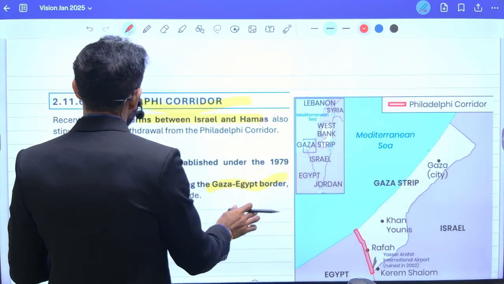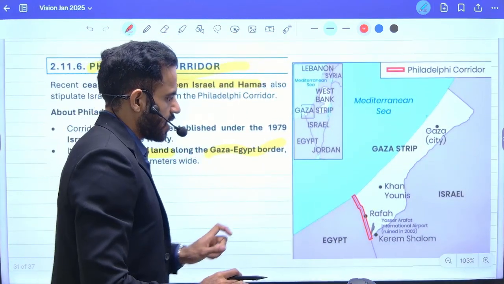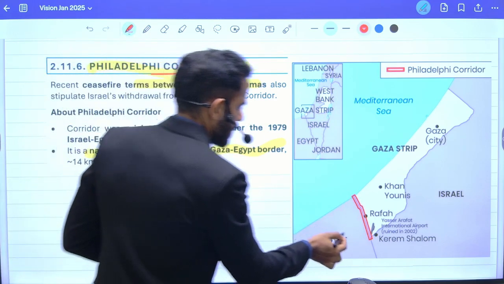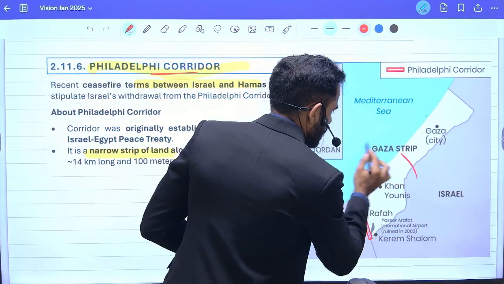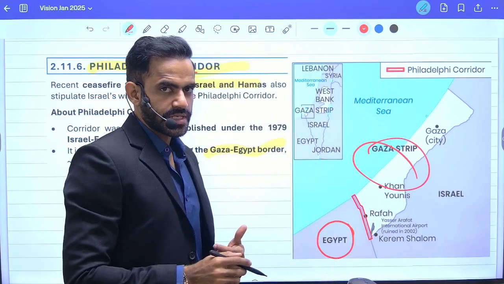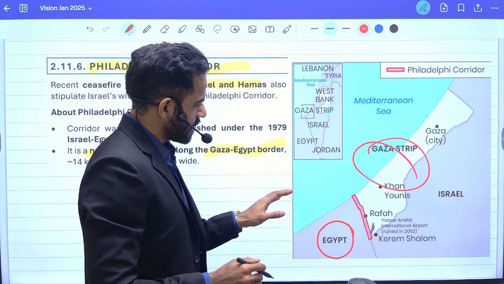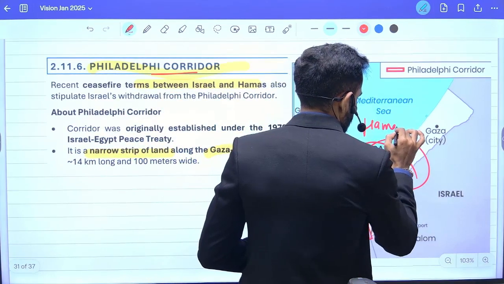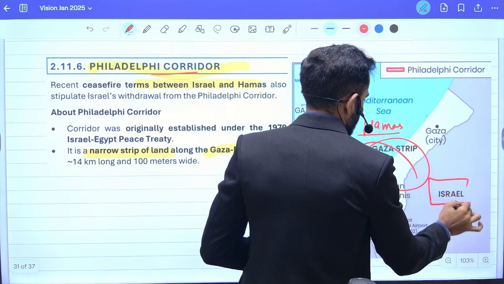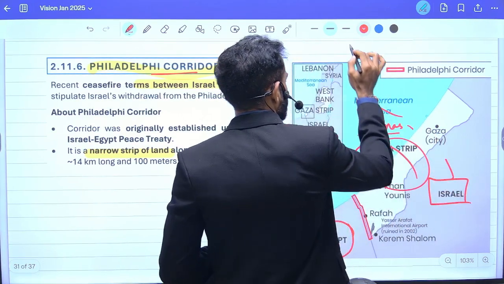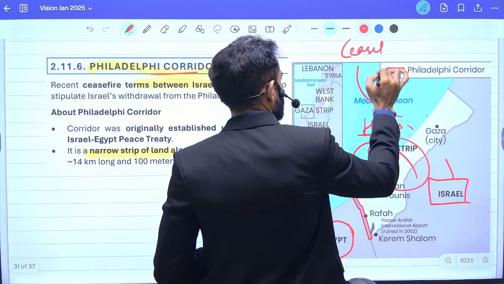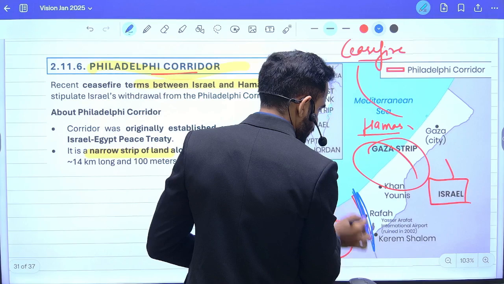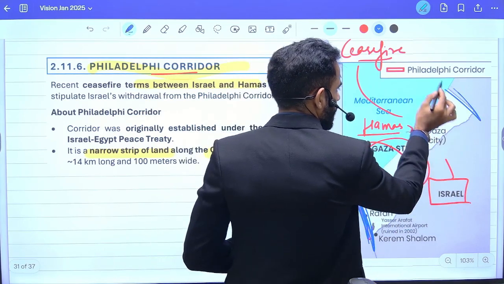Next is related to Philadelphia Corridor. So understand, Philadelphia Corridor is between this Egypt and the Gaza Strip. Two important things are there. A, there is a conflict going on between the Hamas of Gaza and Israel. Recently, there was ceasefire. And that is why it was in news. So this is Philadelphia Corridor. And this is Erez Corridor actually.